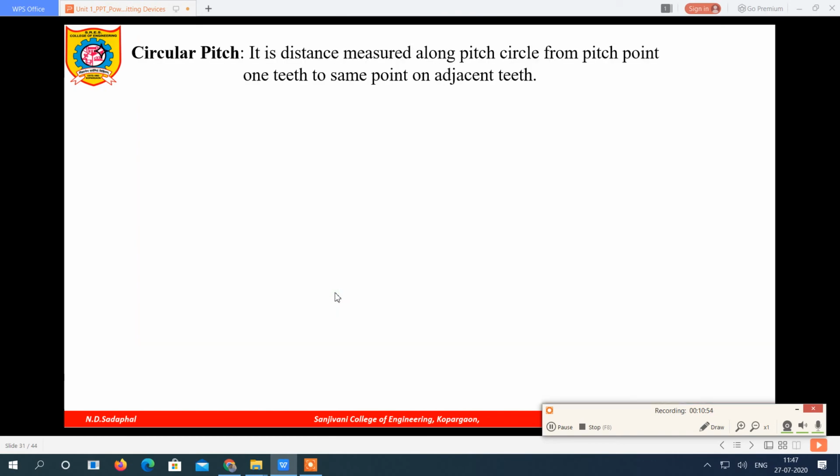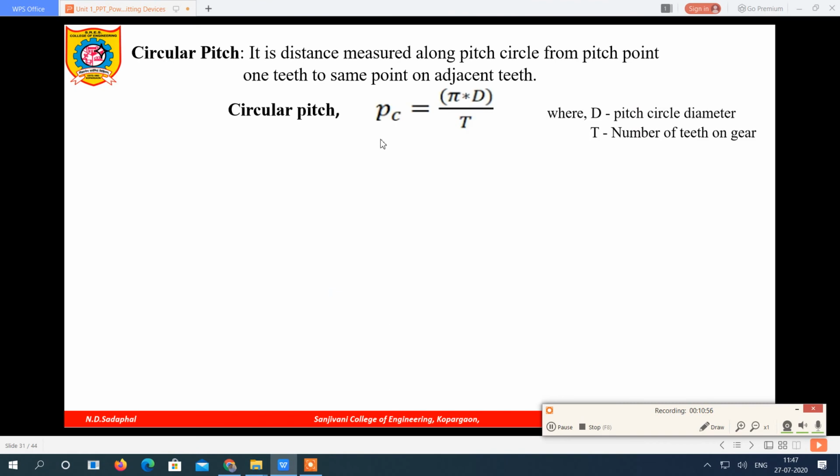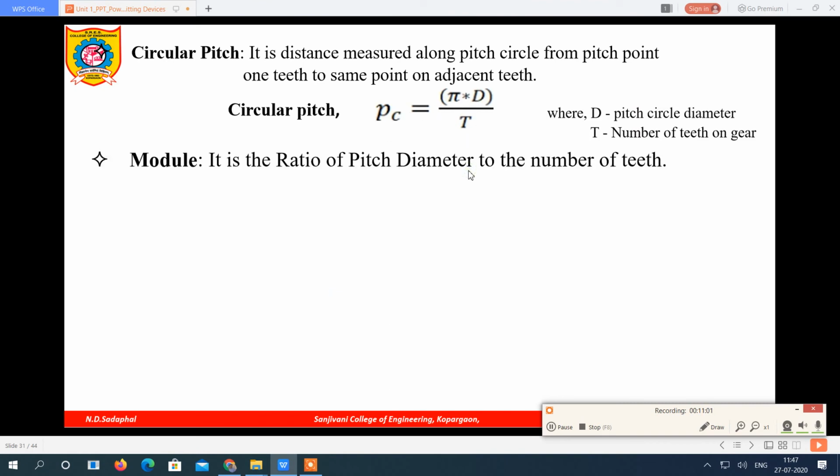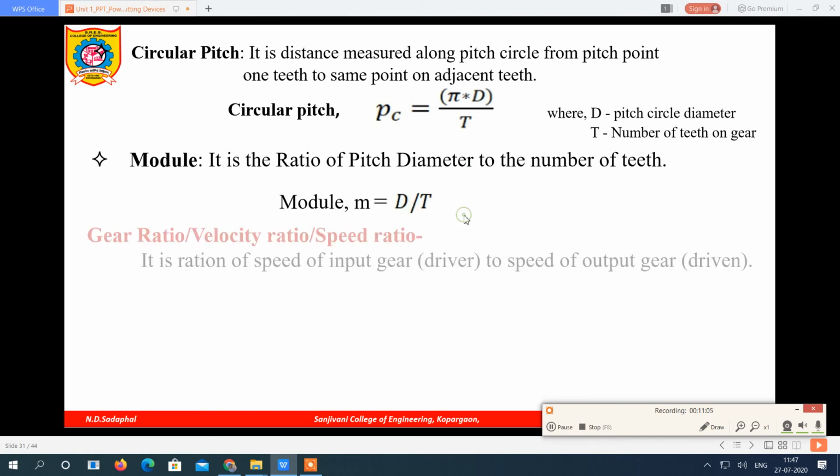Next, circular pitch we have seen. Circular pitch is given by the formula pi into D upon T. Module we have seen, the ratio of D by T, that is pitch circle diameter to the number of teeth. Now the next very important point on which there will be numericals is the gear ratio, also called the velocity ratio or speed ratio.